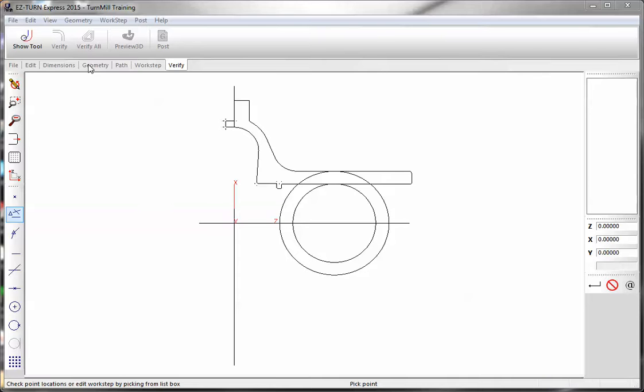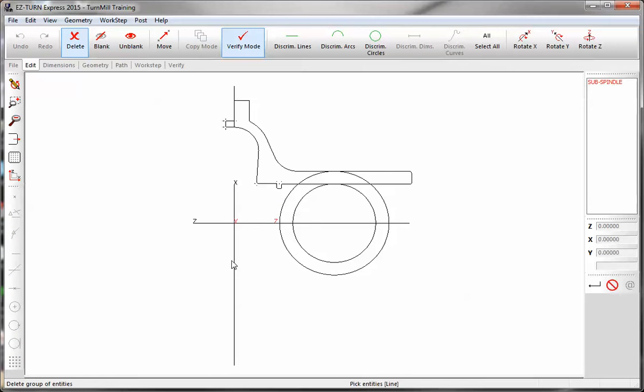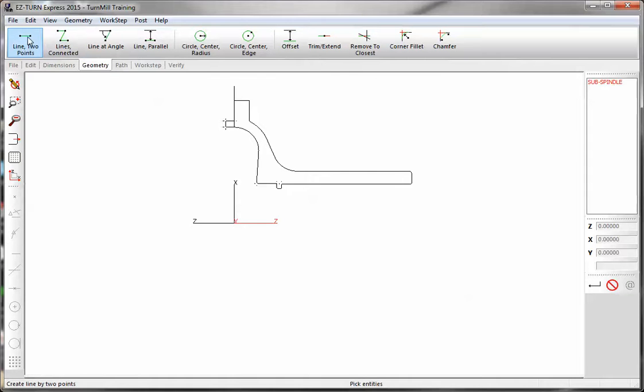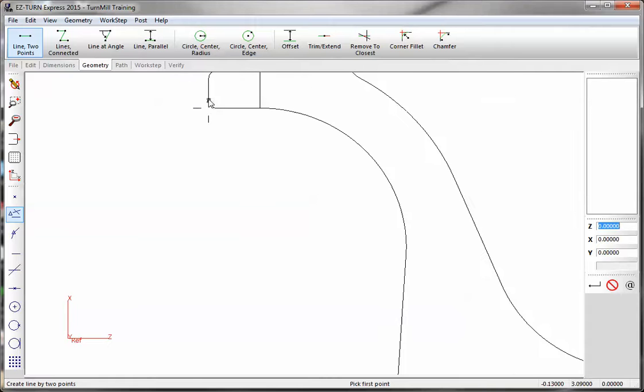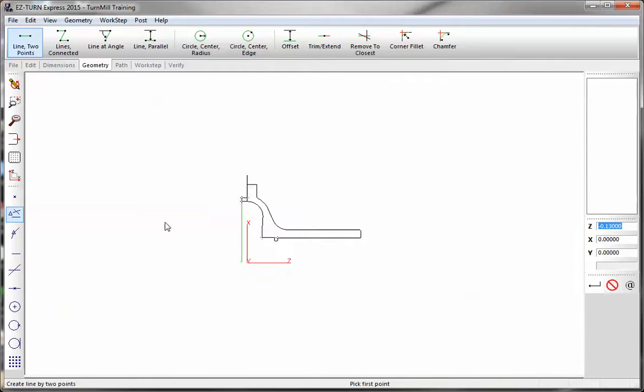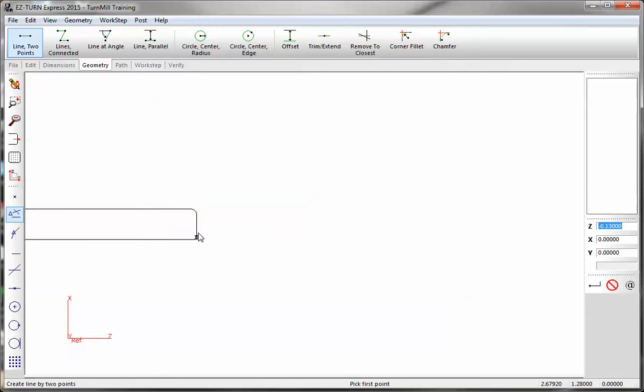Okay, first we'll get rid of the excess. We'll delete these lines, these circles. Next we're going to create center lines. So I'm just going to use snap to this and come straight down to x0. Do the same thing on this end.